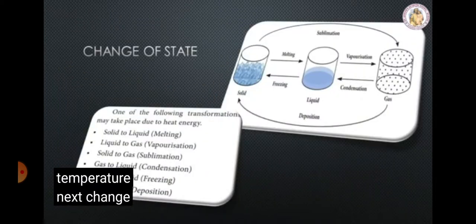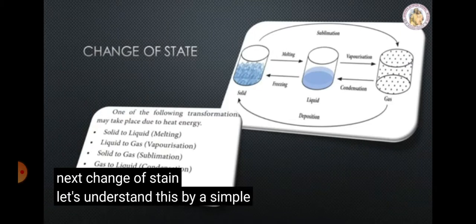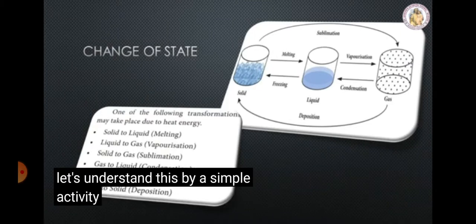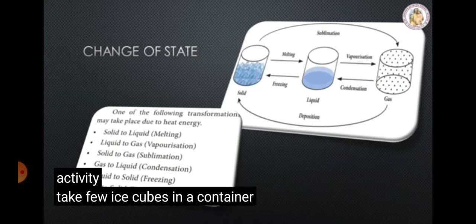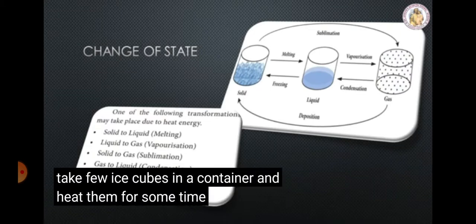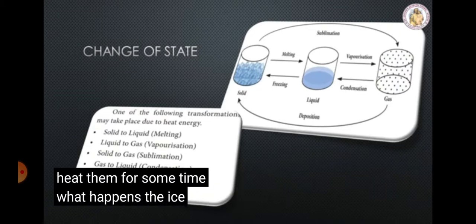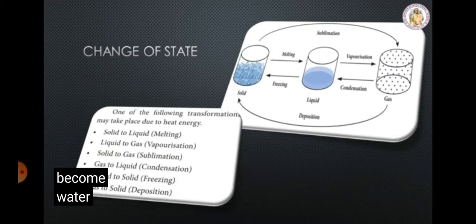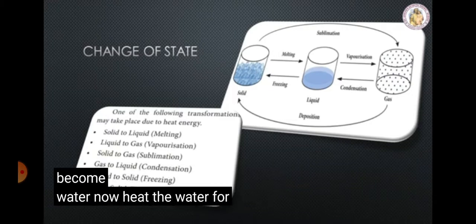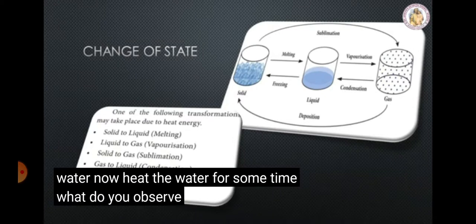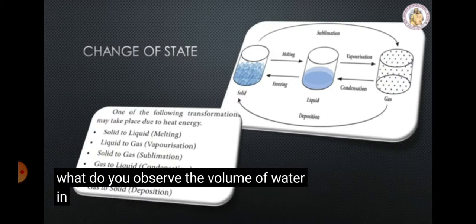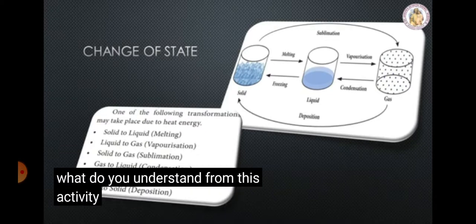Next, change of state. Let's understand this by a simple activity. Take a few ice cubes in a container and heat them for some time. What happens? The ice cubes melt and become water. Now heat the water for some time. What do you observe? The volume of water in the vessel decreases. What do you understand from this activity?